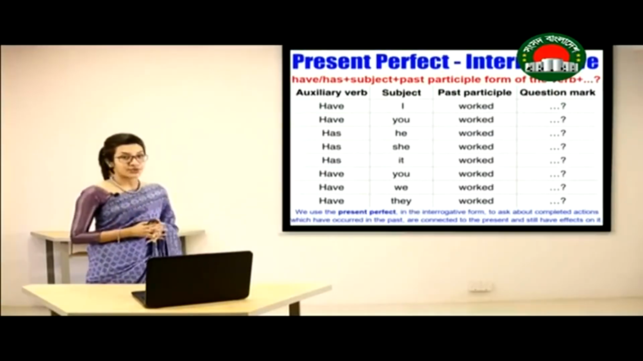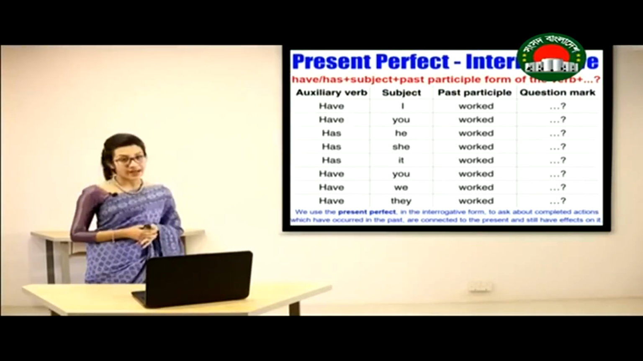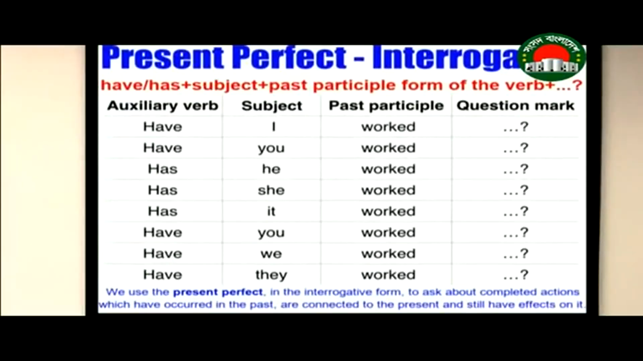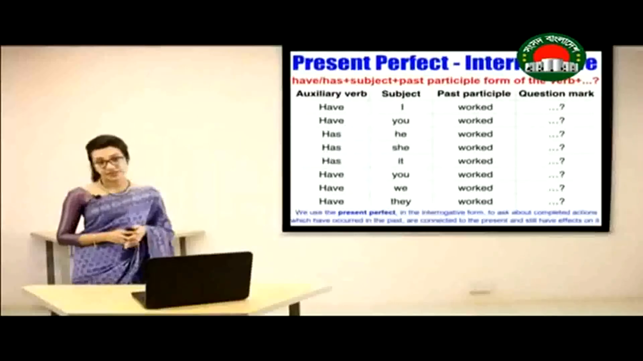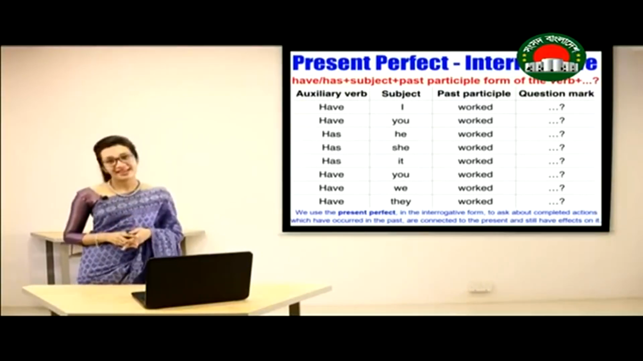In both cases, we have started the question by using have or has, then we have used the subject, and then we have used the past participle form of the verb. We use present perfect in the interrogative form to ask about completed actions which have occurred in the past, are connected to the present, and still have effects on it. In case of interrogative sentence, we are going to use the question mark at the end.